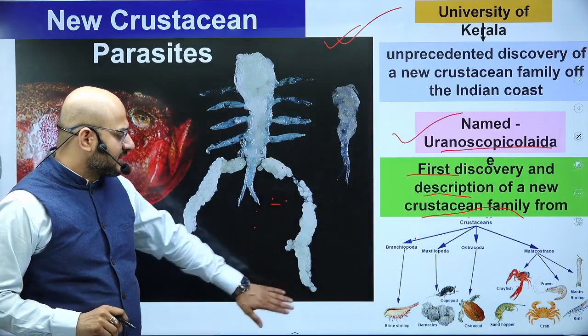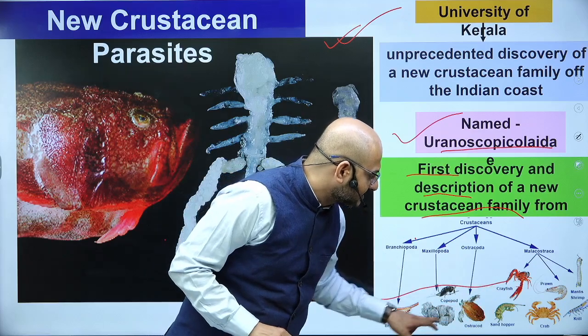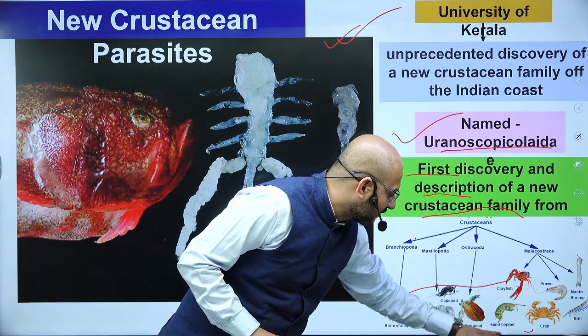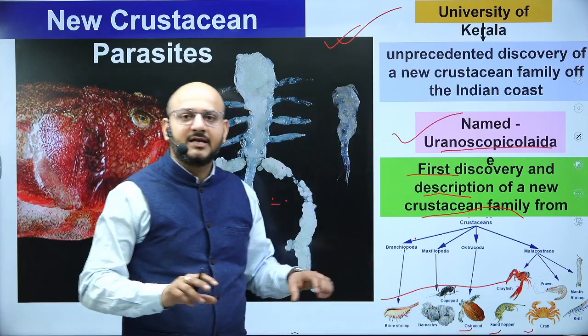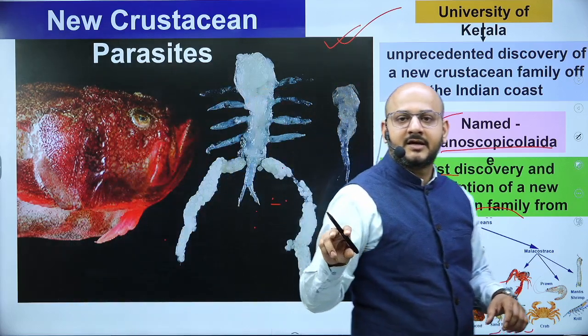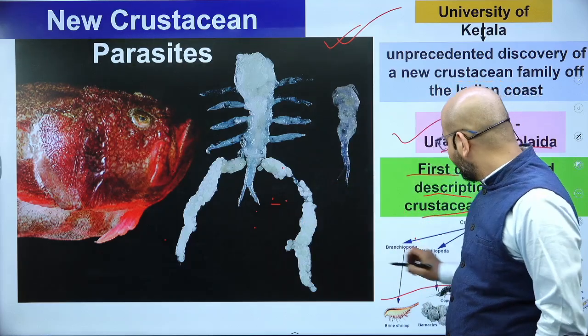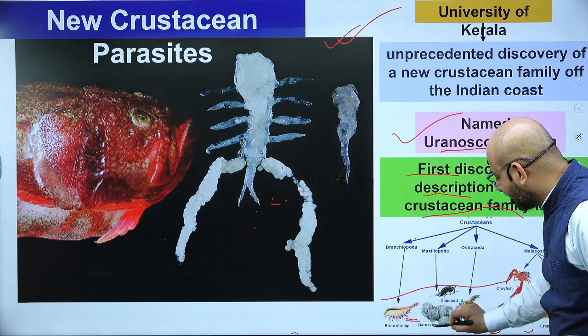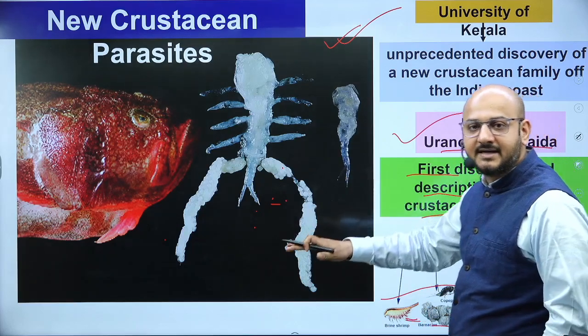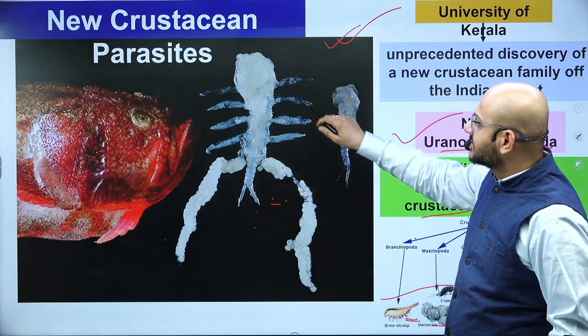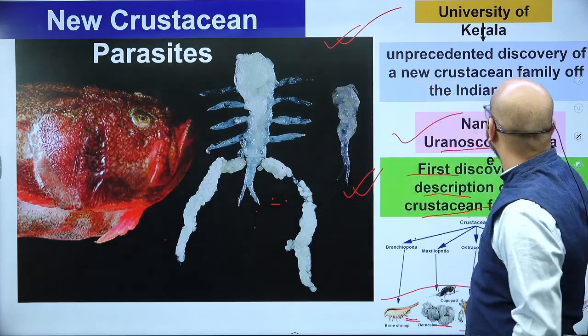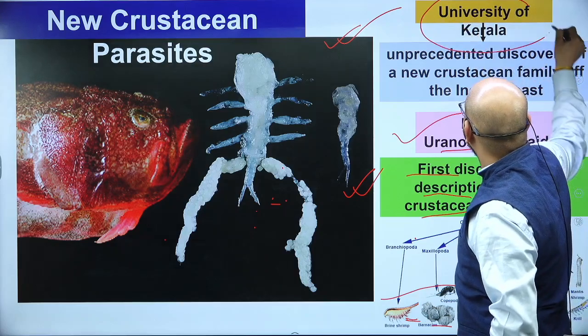Collida. Crustaceans, you understand, these kinds of animals are there like crabs, sandhoppers, ostracods. Basically they walk on the floors of the rivers, on the beds, and these crustacean parasites have been found. This discovery was done by the University of Kerala.